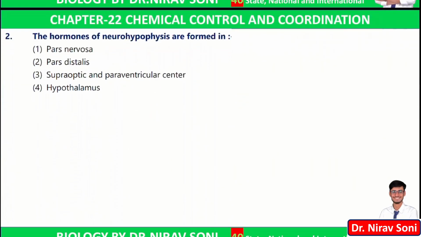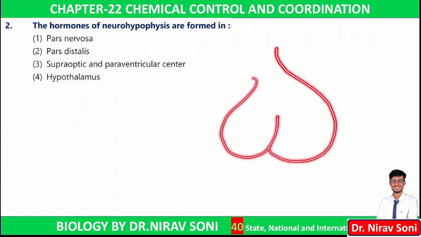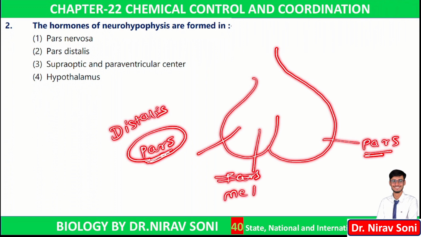Question number 2. The hormones of neurohypophysis are forming. This is called the anterior part of the pituitary gland. This is called the posterior part of the pituitary gland. This is called pars, and this one is called pars. This pars is known as pars distalis, this pars is known as pars media, and this pars is known as pars nervosa.